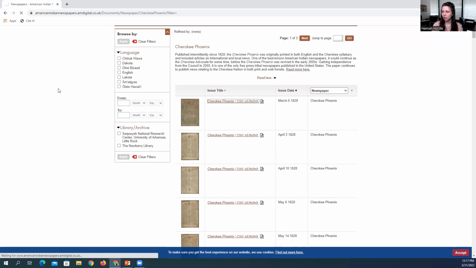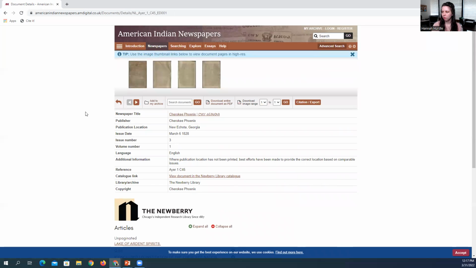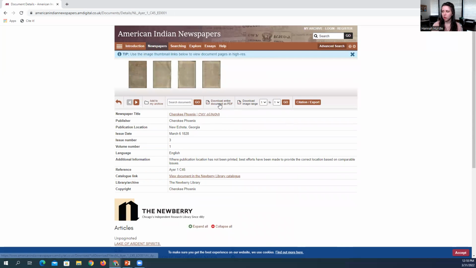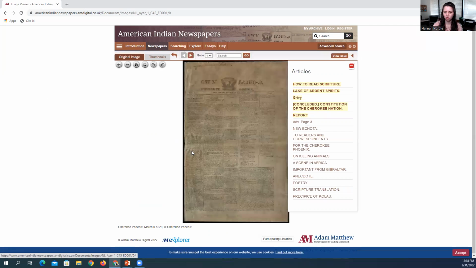So if I click on this, it will give me some metadata, tells me which library this resource came from. You can download it as a PDF, you can download an image range. So if you just wanted image 1 to whatever, you can select just one. You can add it to your archive. You can search within the document. If I click on it, it will take a second to load it. You can also use their citation select exportation tool, which I'll show you in a second.